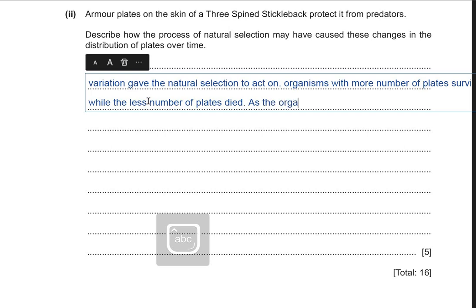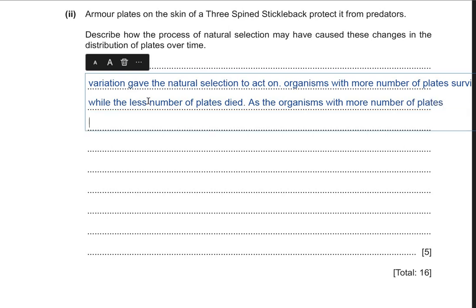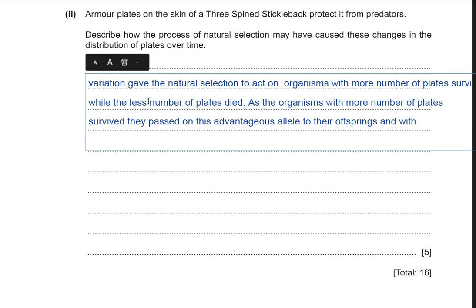As the organisms with more number of plates survived, they passed on this advantageous allele to their offsprings. And with time, the distribution of plates changed.